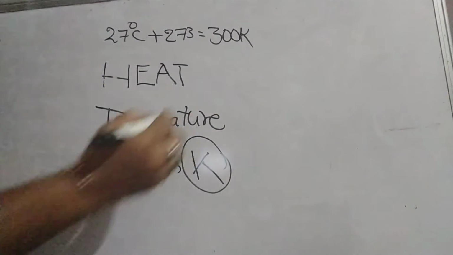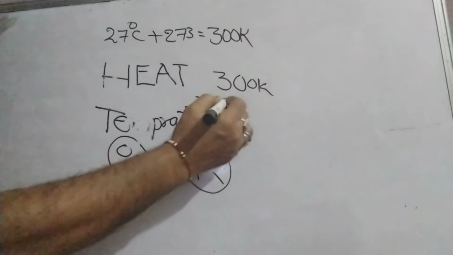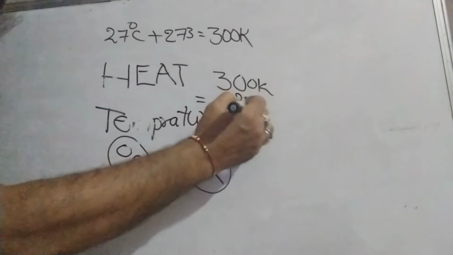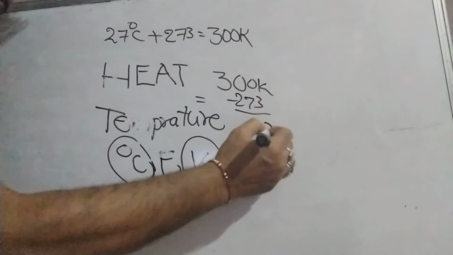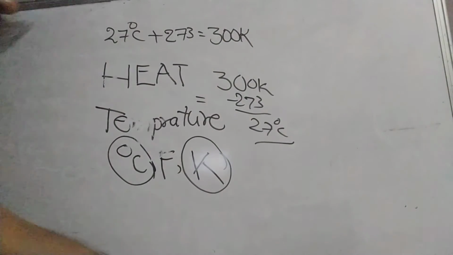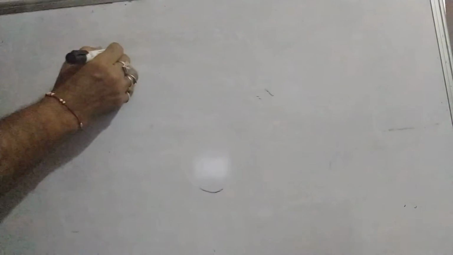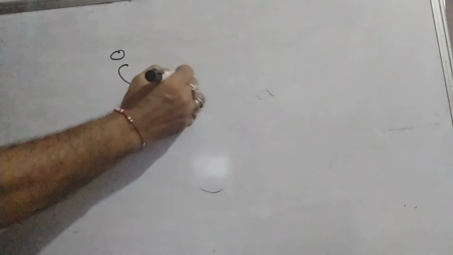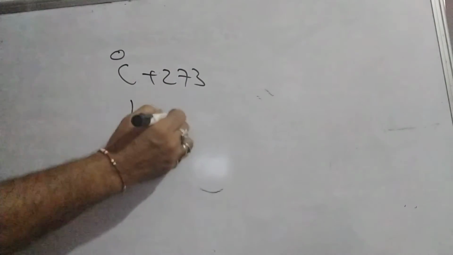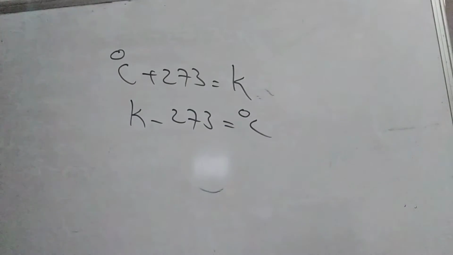So 300 Kelvin minus 273 is equal to 27 degrees centigrade. Just remember that degree centigrade and Kelvin can be converted mutually: degree centigrade plus 273 is Kelvin, and Kelvin minus 273 is degree centigrade.